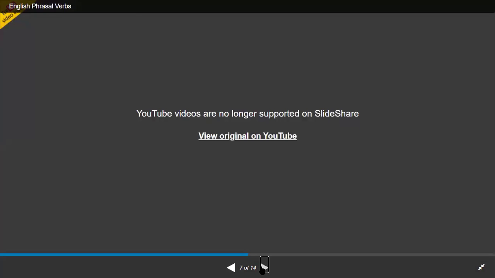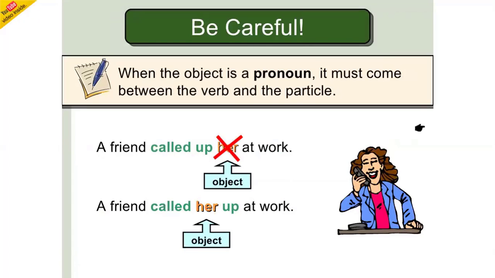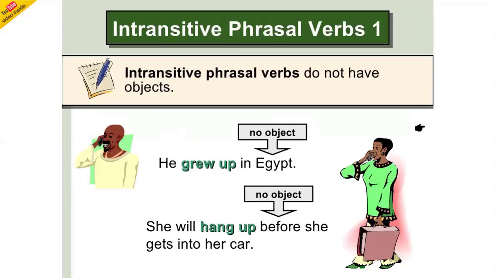But if you are using a pronoun, you need to be careful. Remember, when the object is a pronoun, it must come between the verb and the particle. You cannot say a friend called up her at work. You should always say a friend called her up at work. Okay, is that clear? Any questions so far? Okay, now we are practicing these things. Now I will take you to another screen so that you can understand a little more.